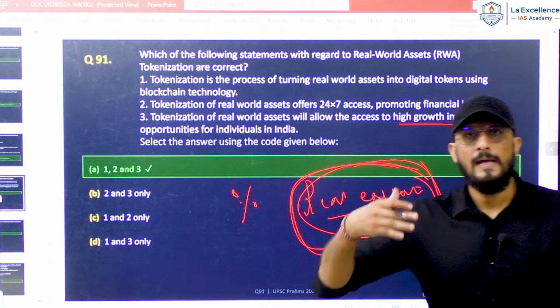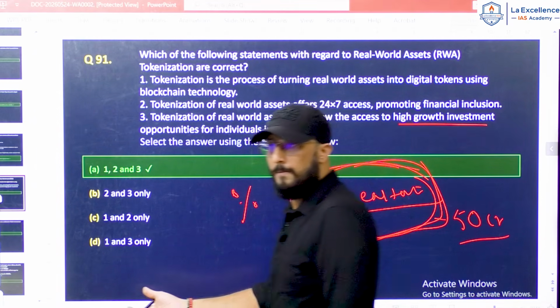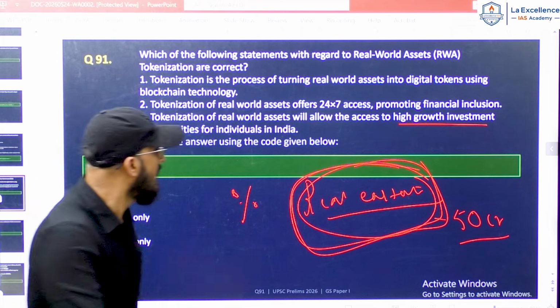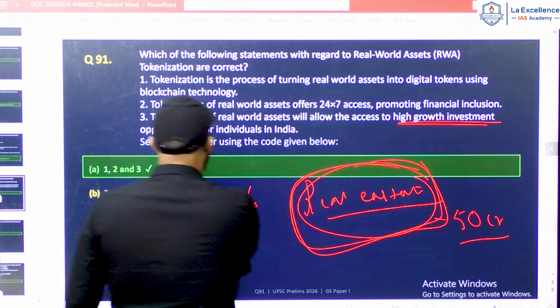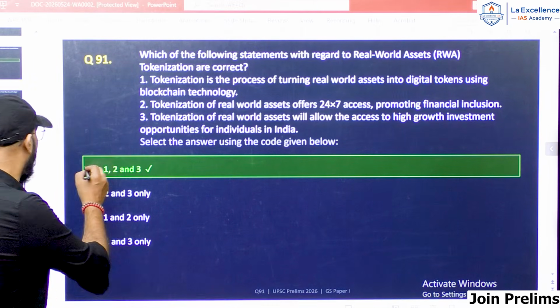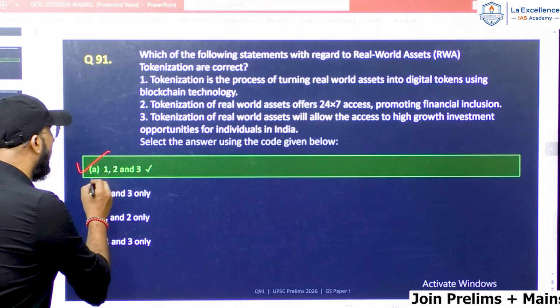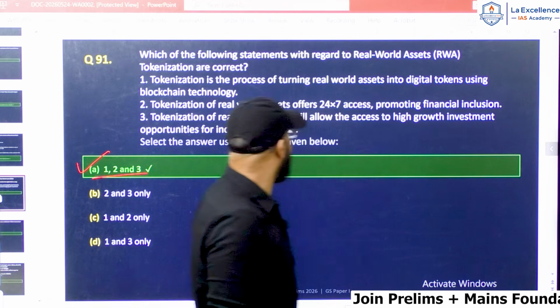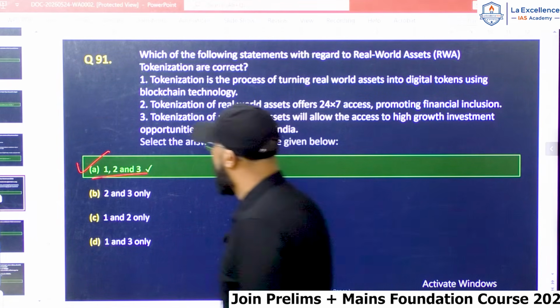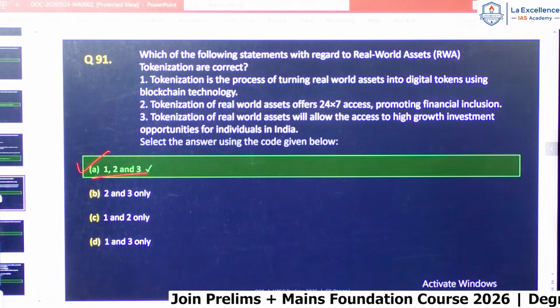When a fraction is sold as digital tokens, common individuals can also invest in high growth investment opportunities. Hence, the correct answer to this question is option A, 1, 2, 3. All the statements given are correct. Now, that is about question number 91.